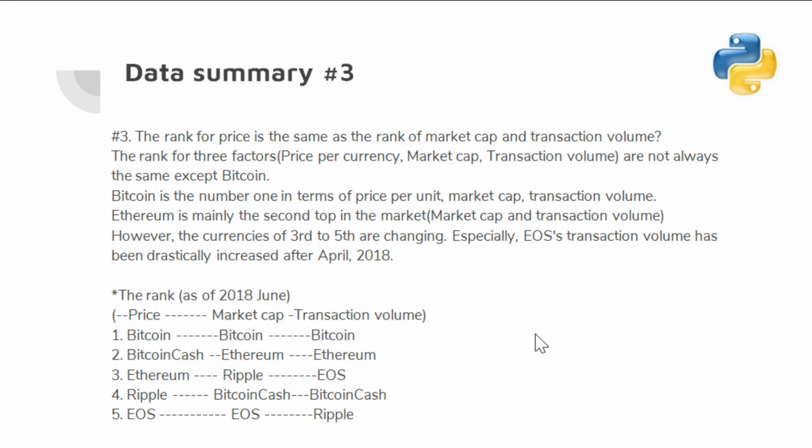However, still there's a lot of changes between second to 5. Especially EOS transaction volume has been drastically increased after April 2018. This is I just showing you the price, market cap, transaction volume. Only Bitcoin is the first top, and the other ones keep changing, even among the top 5.